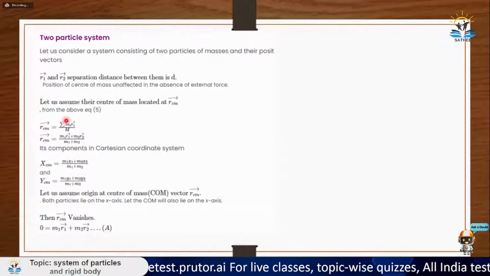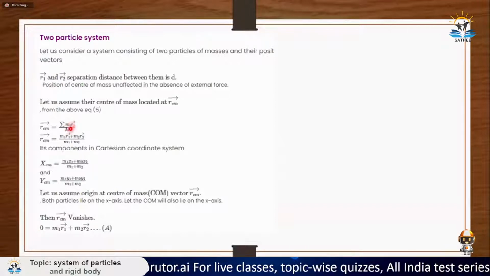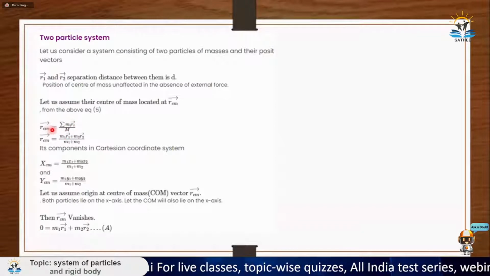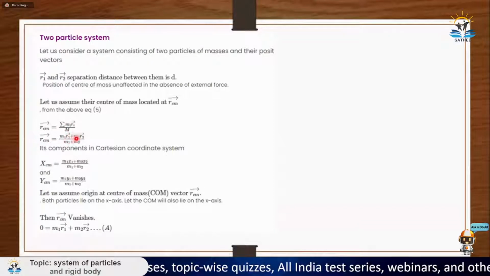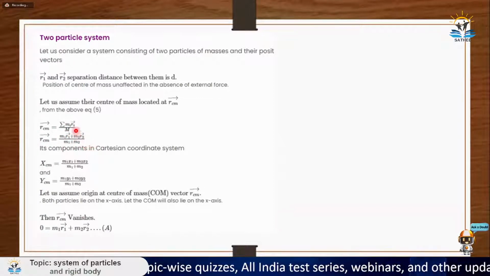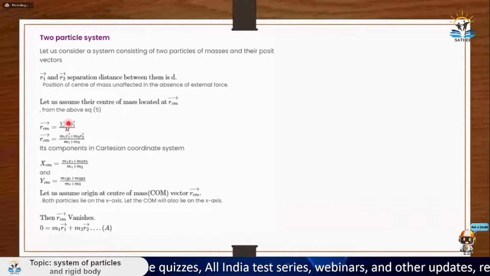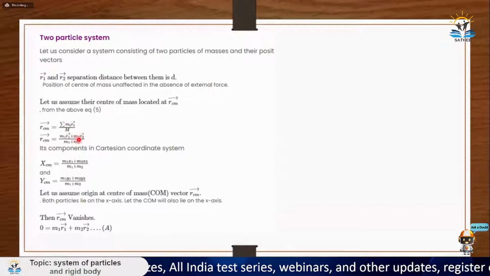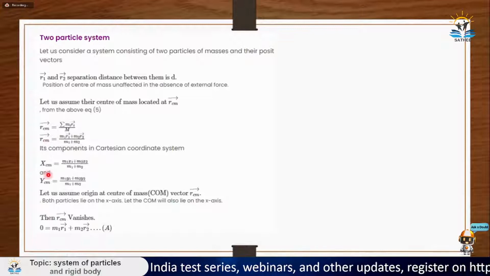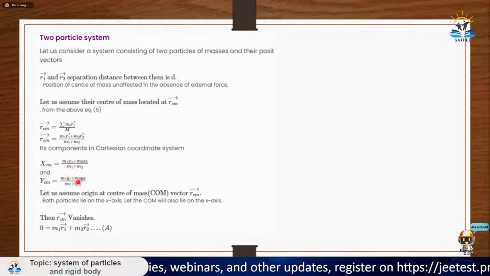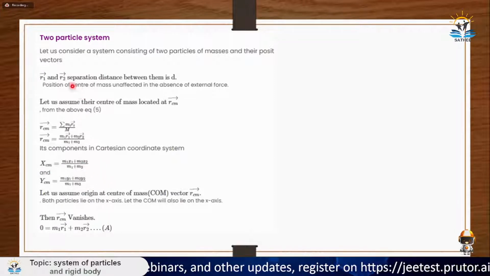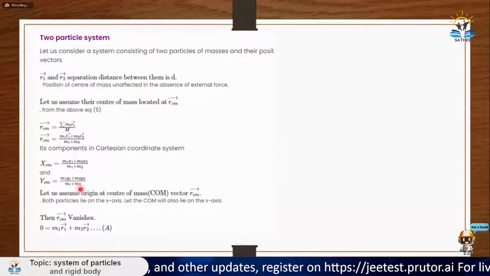In the same way, R_CM is sigma m r upon capital M, where r is the distance from the center of mass. So from the origin, R_CM is (m1 r1 + m2 r2) upon (m1 + m2), since there are two objects. Similarly, I calculate X_CM as (m1 x1 + m2 x2) upon (m1 + m2), and Y_CM as (m1 y1 + m2 y2) upon (m1 + m2). I just use the same formula, and then I calculate these distances.